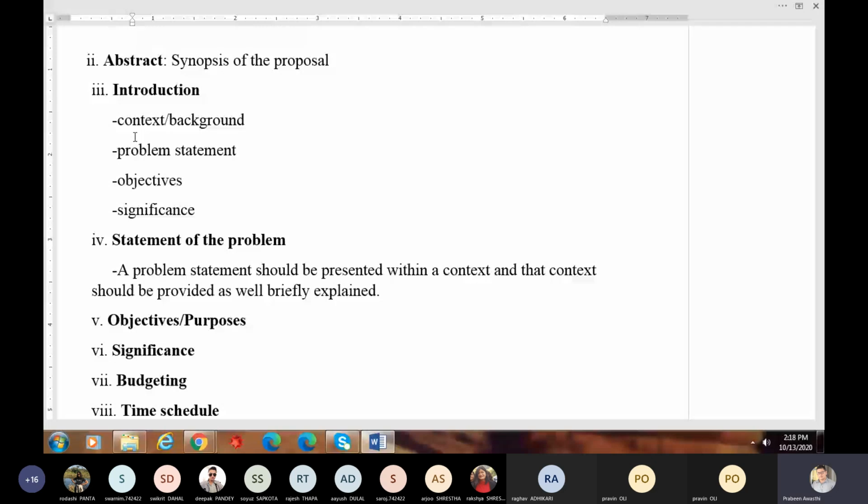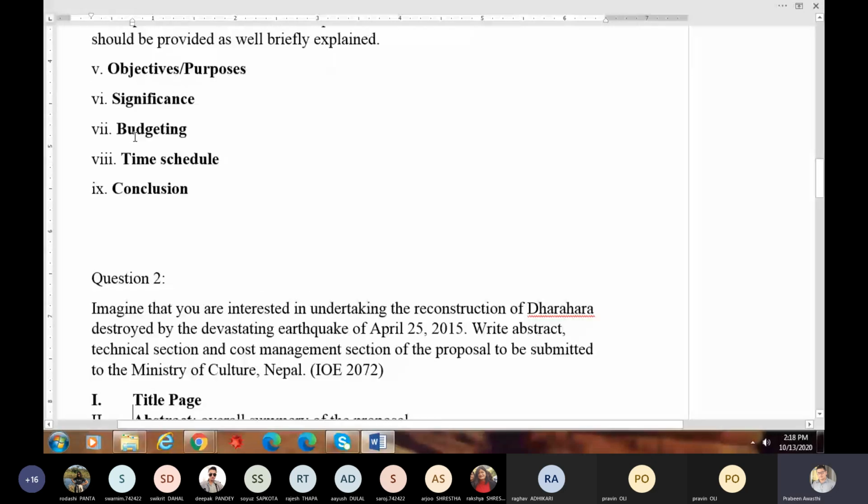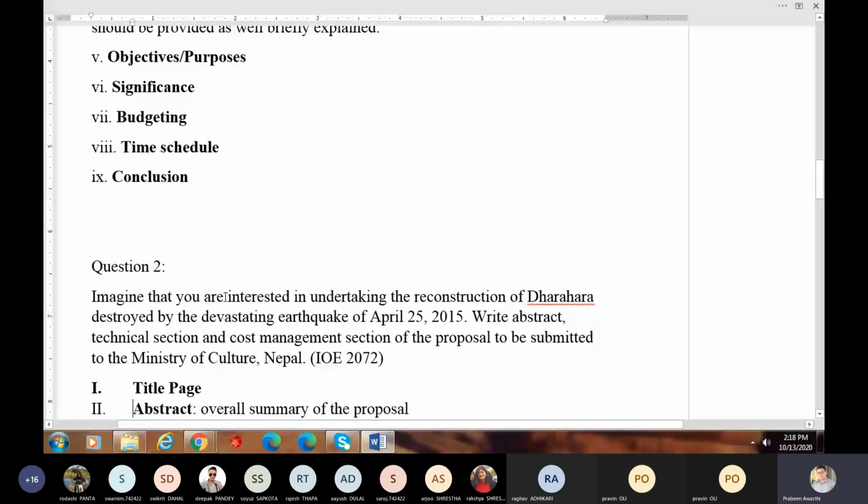Here is the question. Now you can deal with this question. Imagine that you are interested in undertaking the reconstruction of Dharara, destroyed by the devastating earthquake of April 25, 2015. Write the abstract, technical section, and cost management section of the proposal to be submitted to the Ministry of Culture, Nepal. You can easily write.